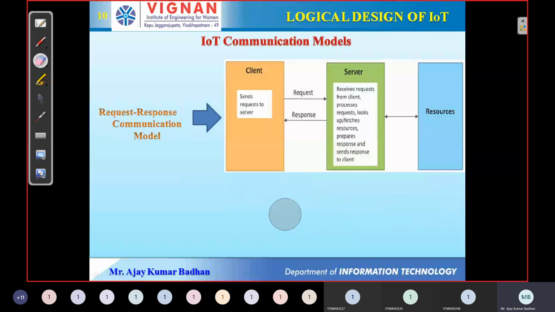One more point to consider here is that whatever request is transmitted here is stateless. Generally we call it stateless communication. What do we mean by stateless? Every time the client sends a request, it is taken as independent of the previous request.